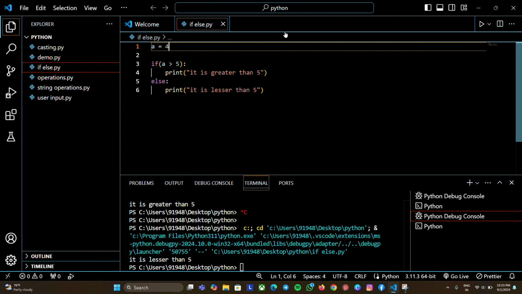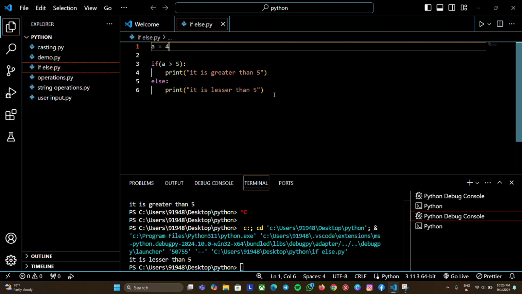Now let me explain this for you. When the code runs, the if condition checks the value of a and sees whether a is greater than 5 or not. 4 is not greater than 5, so the if condition fails and it goes to the else condition, inside which we have given print it is lesser than 5. So we get the output it is lesser than 5. I hope you understand what happens here.